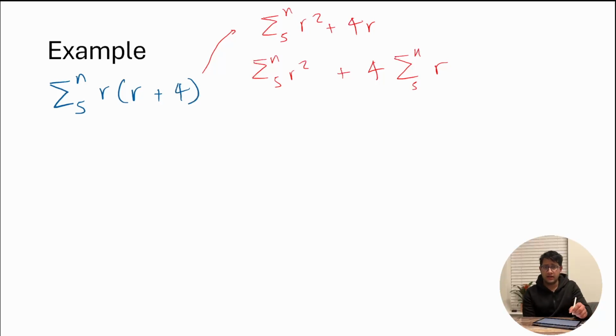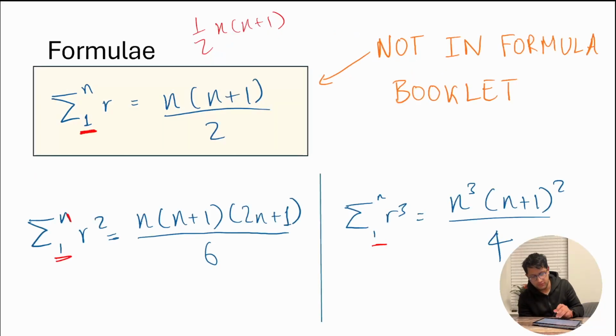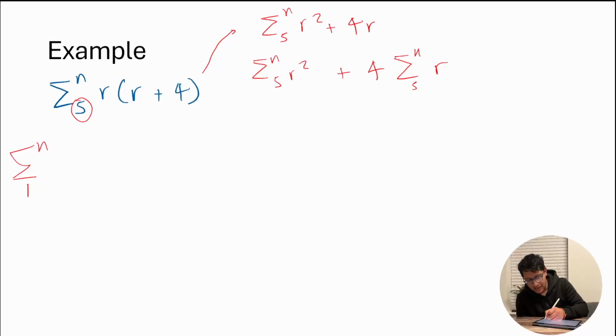The trick behind anything that doesn't start at 1, it starts at 5, is that you just subtract. We can work out the summation from 1 to n using the formulas, and to get the sum of everything that starts at 5, you work out the sum from 1 to 4 and subtract that from this.